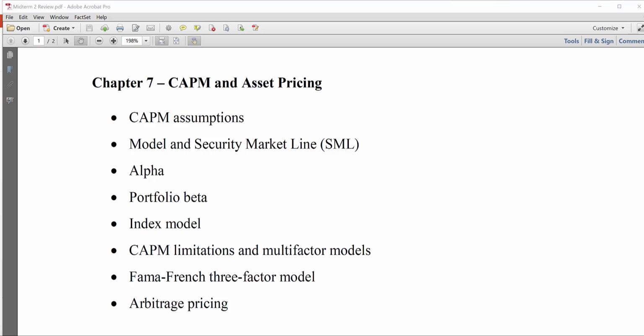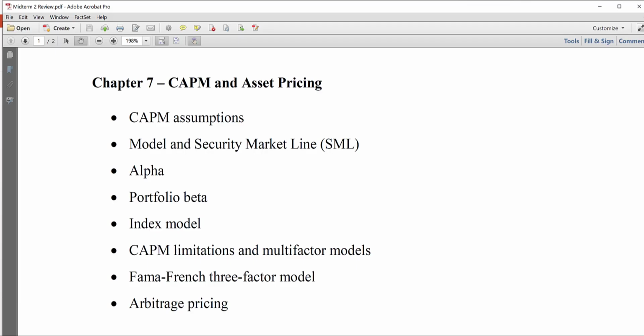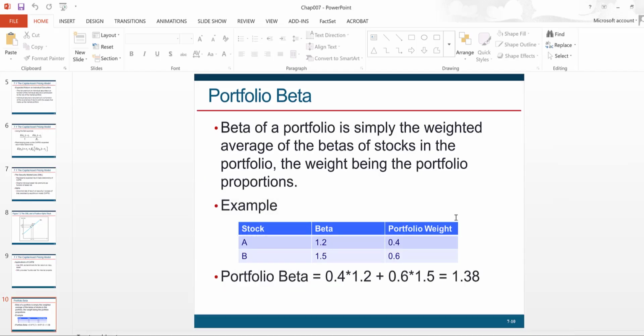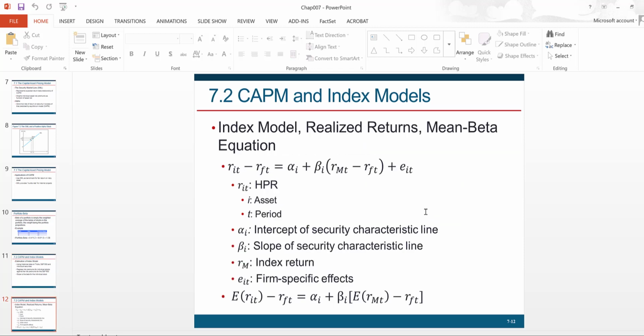Then we learned how to compute the beta of the portfolio. That's a straightforward calculation. Weight times the beta of securities added up across all the securities in the portfolio. That gives you the portfolio beta. All right. We talked about the index model. So the index model is the transformed version of CAPM. We use some proxies like the S&P 500 for the market, T-bills for the risk-free rate, and so on. So because we are making all these approximations, we don't get a perfect model.